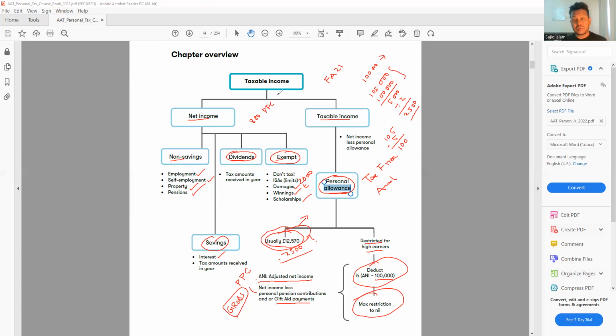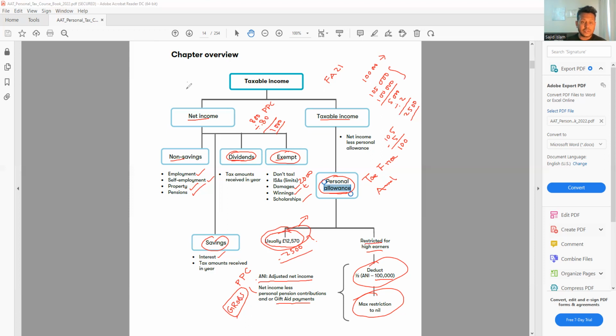So any contribution we make to the PPC or to the gift aid donation will always be considered as a net. Net means there is no tax there. So you have to always gross it up. How do we gross it up? We have to always gross it up by 20%. So we need to divide by 0.80, and it will give you 1,000. So actually, you will get the relief for 1,000. So even though you're contributing 800 to the pension contribution or to the gift aid donation, you will get the exemption for 1,000 because you always have to gross it up.